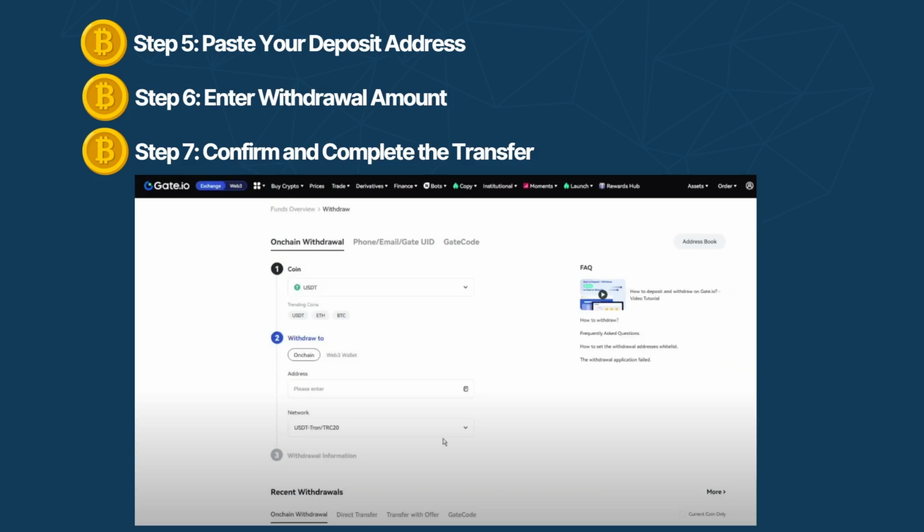Step 7. Confirm and complete the transfer. After entering the amount, click Next to review your transaction details. If everything looks good, finalize the transaction. The transfer should reflect in your OKX account within a few minutes.